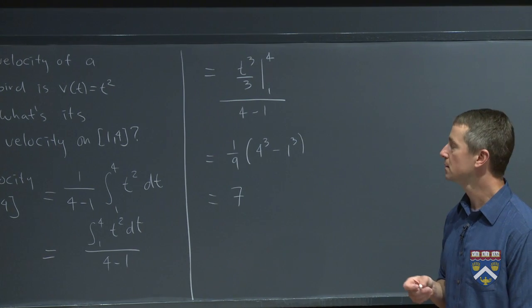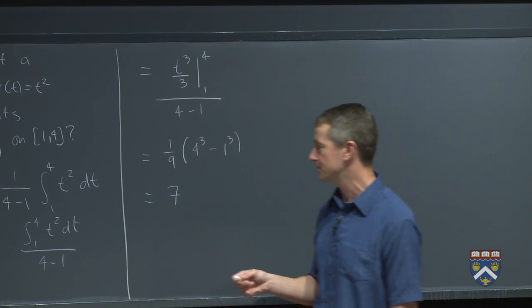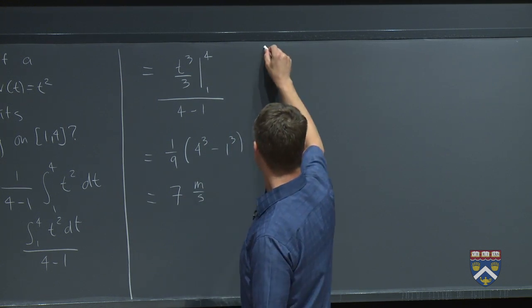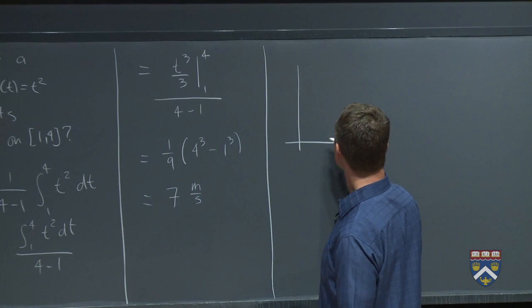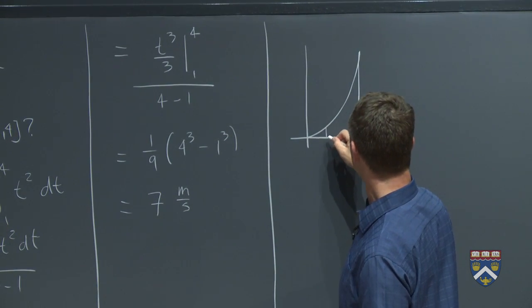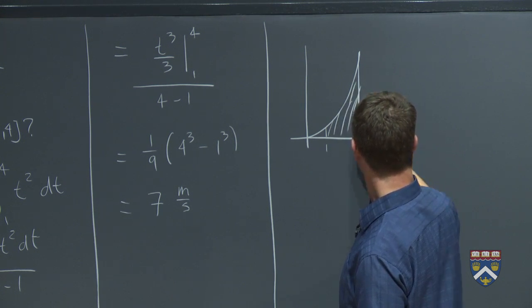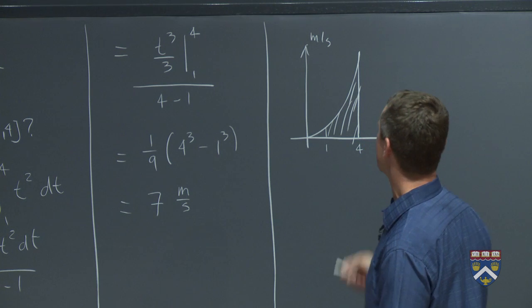7 what? What should be the units here? You expect the units. We're trying to find an average velocity. So the units should be meters per second. Let's see graphically if we can understand why that is. The integral we did was of this function from 1 to 4. And the units up here were meters per second, and the units down here were seconds.